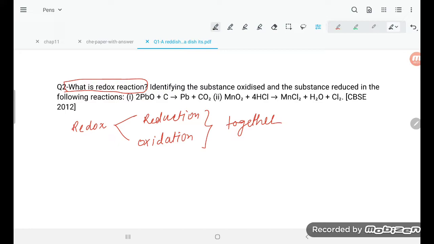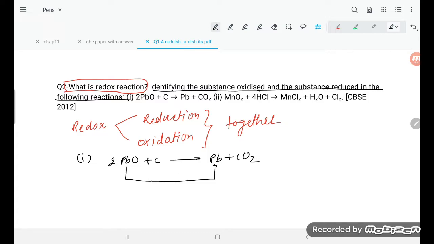Now identify the substance oxidized and the substance reduced in the following reaction. This is quite an interesting question. It is 2PbO plus C going to Pb plus CO2, right, student? In this one, PbO is converting to Pb. So PbO is reduced to Pb. Why? Because of loss of oxygen. Loss of oxygen is reduction.